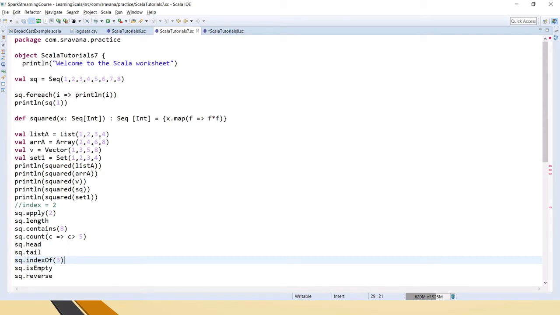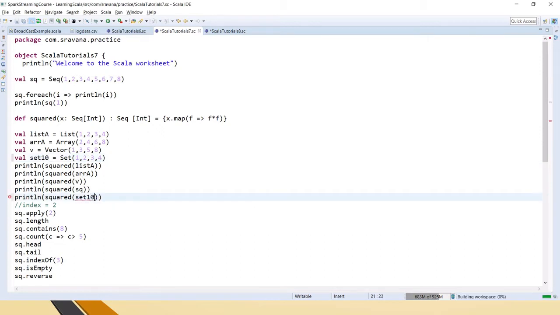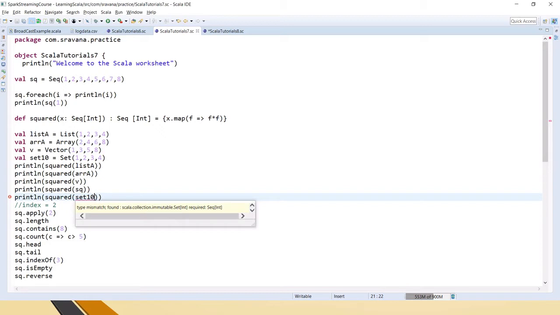Set 1 is already defined, so I will use set 10 and pass that set here. If you see here, type mismatch found: scala.collection.immutable.Set, required is sequence.